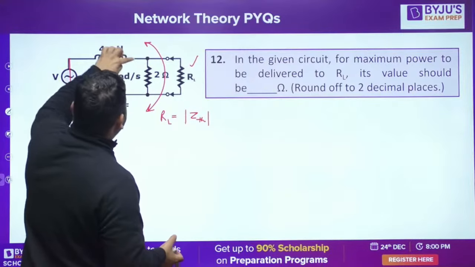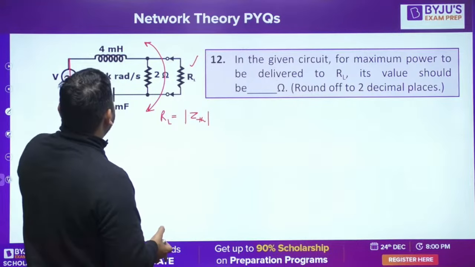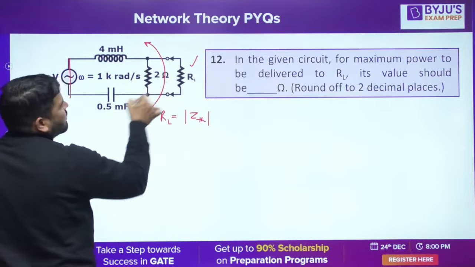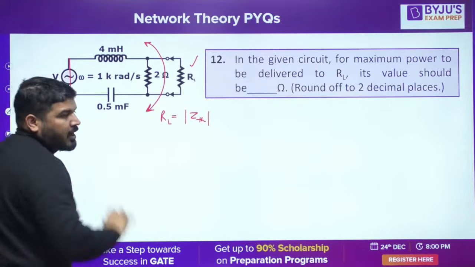This resistance in parallel with this reactance. What is this reactance? Can you calculate for me? That will be the ZTH, and the magnitude of ZTH will be RL.